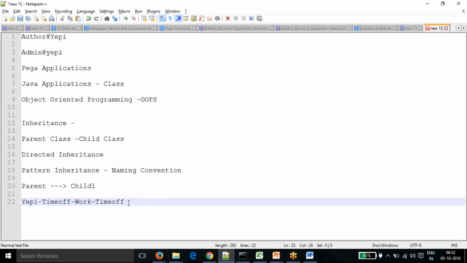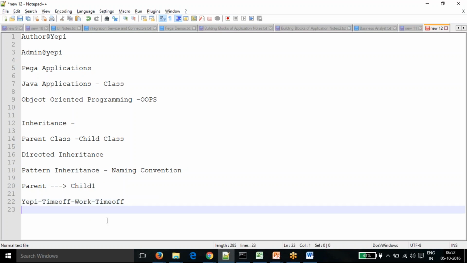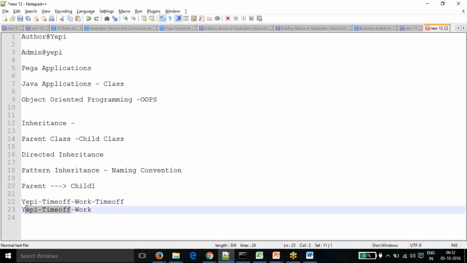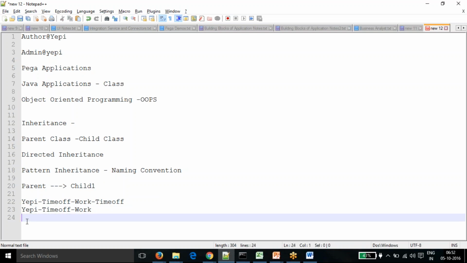In this, you can see the name of the class is timeout, and then we have one more class in the work, and then one more class as time off, and then we have the organization class as well.